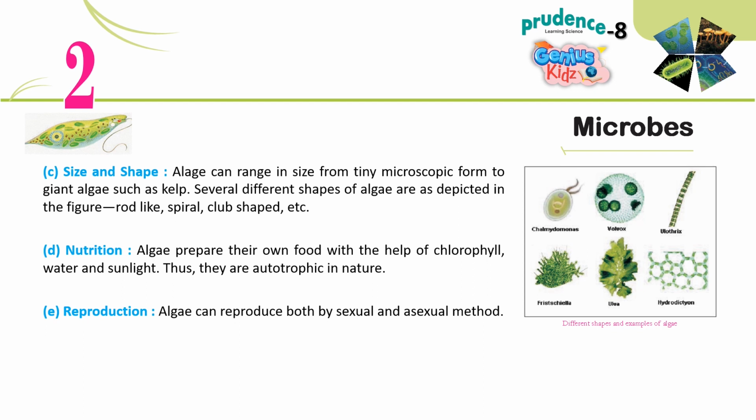D. Nutrition. Algae prepare their own food with the help of chlorophyll, water and sunlight. Thus, they are autotrophic in nature. E. Reproduction. Algae can reproduce both by sexual and asexual method.